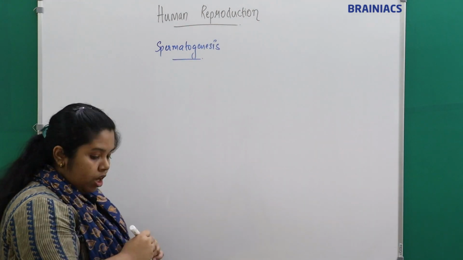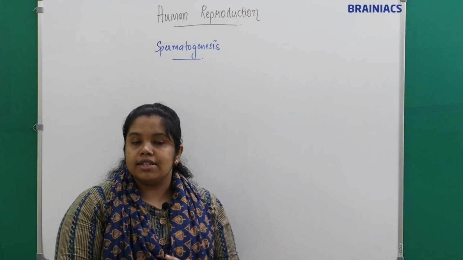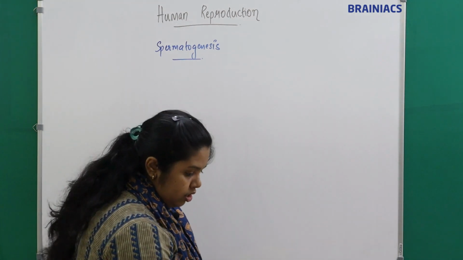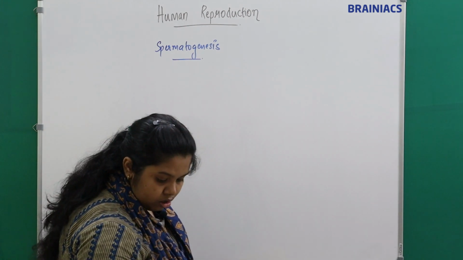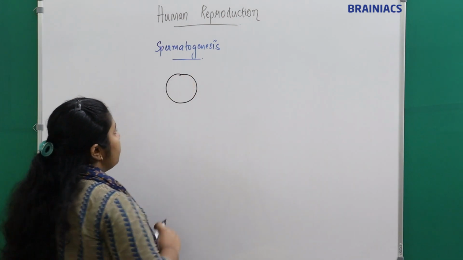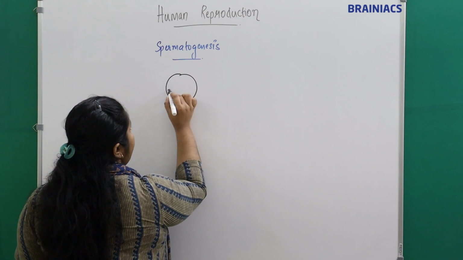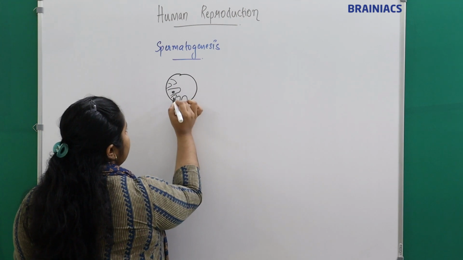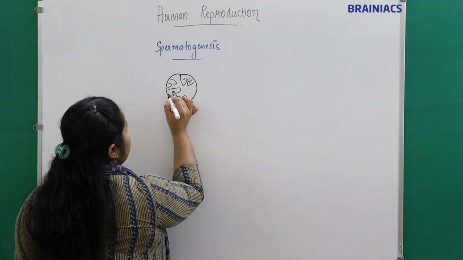Spermatogenesis. When I discussed the male reproductive system, I told you that the seminiferous tubules are lined by male germ cells and Sertoli cells.